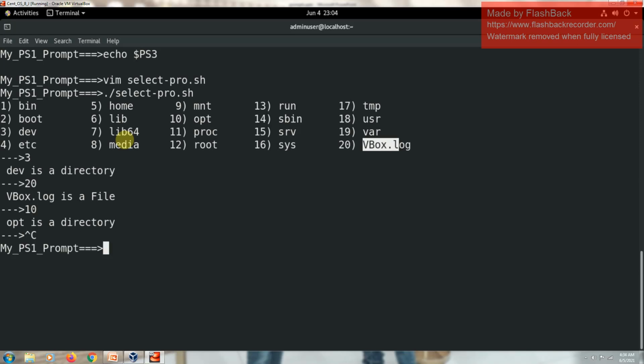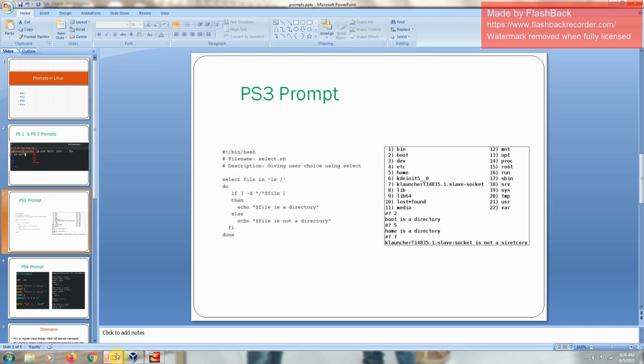I hope now you understood what the select statement loop will do. It will display all the entries in this list and it will give a number to each and every item, and whatever item the user selected, that entry will come in the file variable and the loop will be executed. If you select one more time, again the second value will come in file and the loop will be executed.